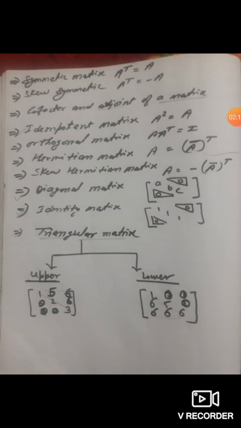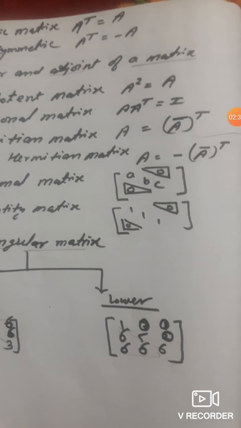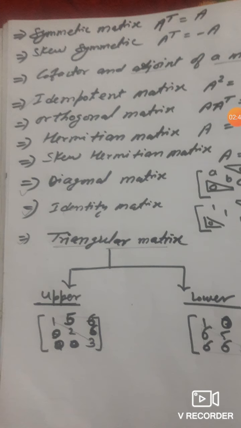Next, symmetric matrix. If the transpose of matrix A equals A itself, then it is called a symmetric matrix. In a skew symmetric matrix, if the transpose of matrix A equals minus A, then it is called a skew symmetric matrix. And we have also discussed cofactor and adjoint of a matrix.